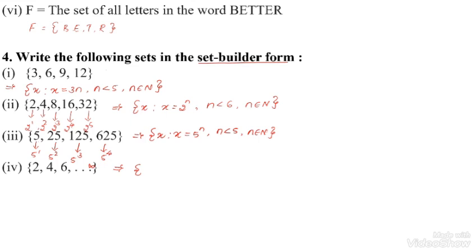So I can write the common property is x such that x is equal to 2n. Then n should be, okay, n is an even natural number.